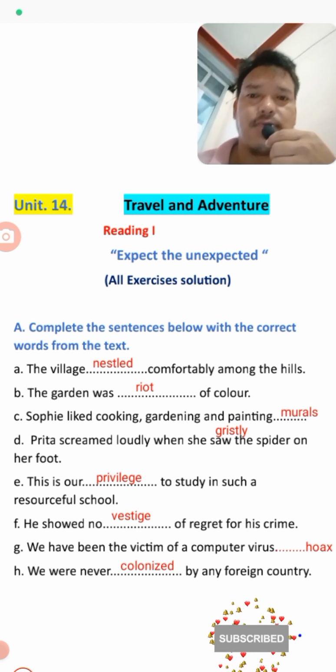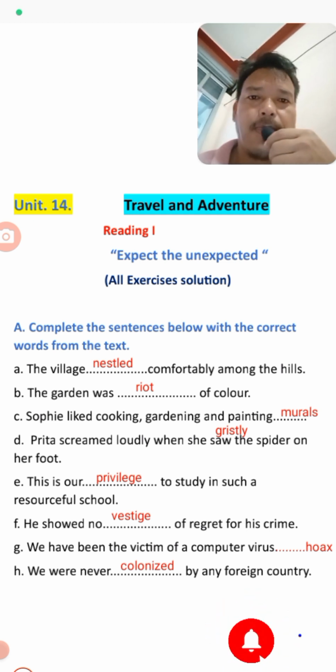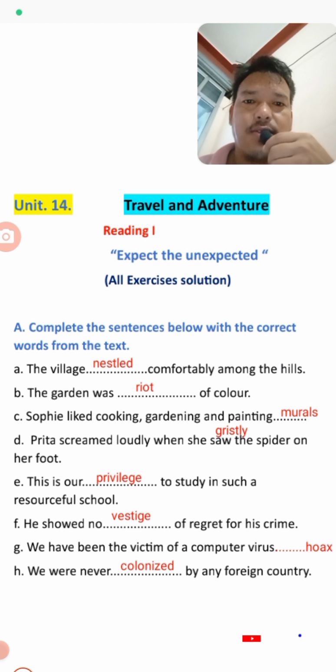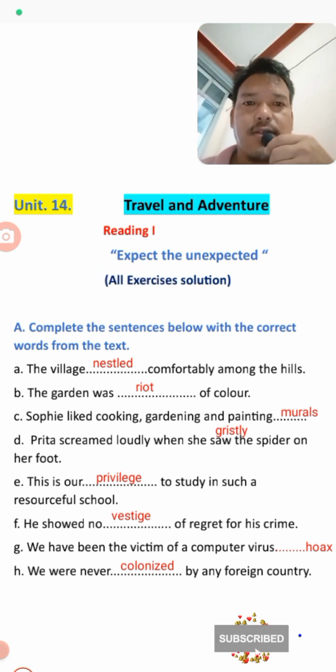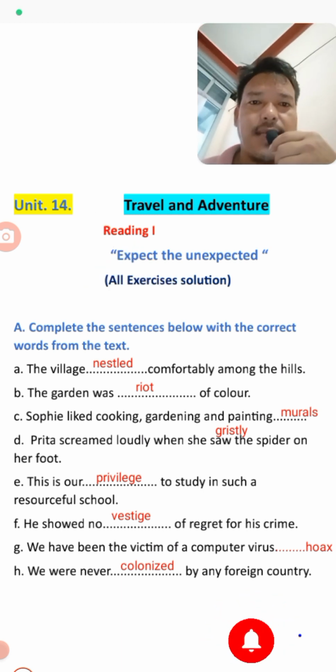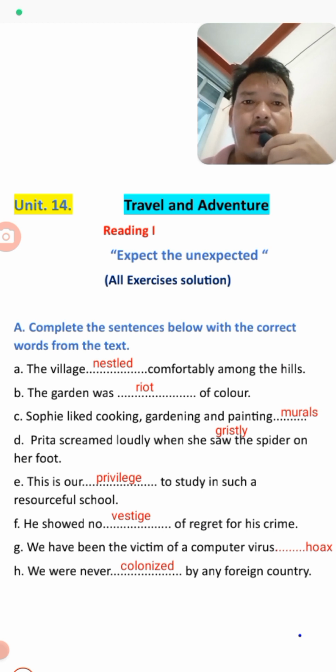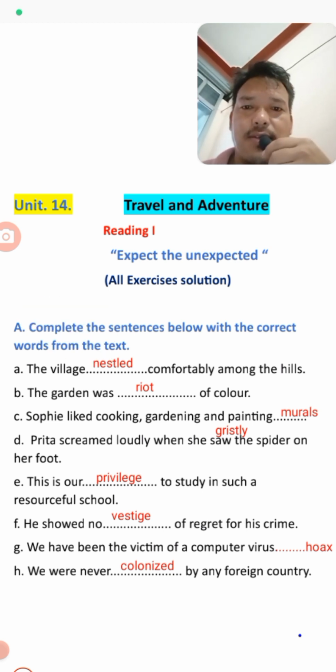Students, I am here today with unit number 14, Travel and Adventure. In this video, students, we will discuss all the exercises of its first reading text. Here we have exercise A. Let us start. First one is: complete the sentences below with the correct words from the text.